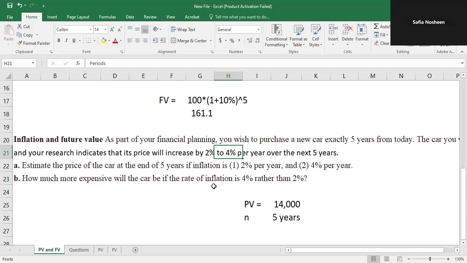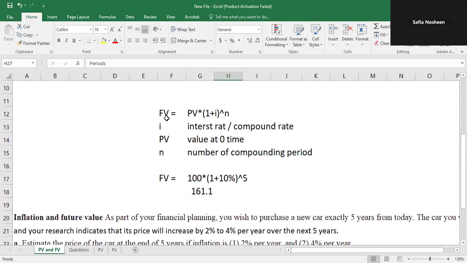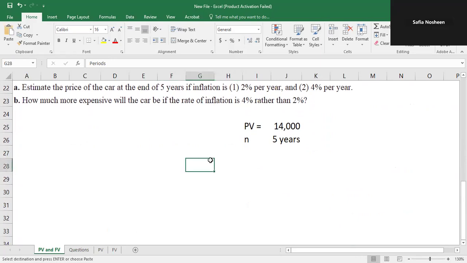So you can see that this future value formula is very helpful for finding out our daily routine problems. If you want to know how the prices of goods are going to increase due to inflation, by using this formula you can know the value of your assets very easily. We put the values in this formula.